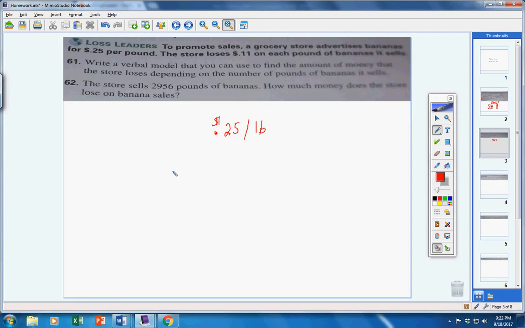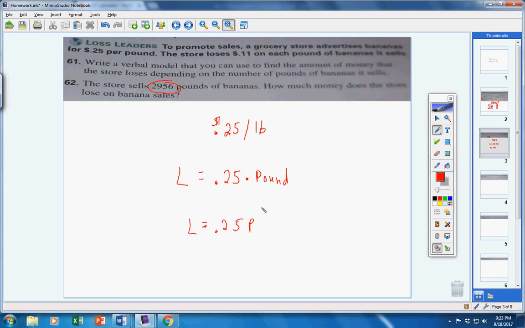I'm just going to put loss equals 0.25 times each what? Pound. Or in other words, L equals 0.25p. Okay? Makes sense. Now, the store sells this many pounds of bananas.